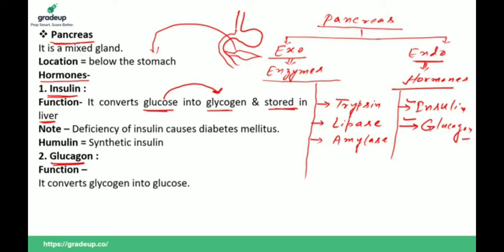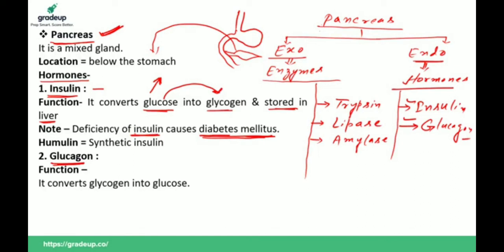Let's see, if there is a deficiency of insulin in our body, if the level of insulin decreases, then what happens? Glucose level increases in our body. Due to deficiency of insulin, blood sugar level increases, and ultimately it is excreted out through the urine, and this disease is called diabetes, or diabetes mellitus. The full name is diabetes mellitus. Suppose the question is: diabetes takes place due to the deficiency of which hormone? It is insulin. Or diabetes takes place due to dysfunctioning of which organ or gland? It is the pancreas. Clear?